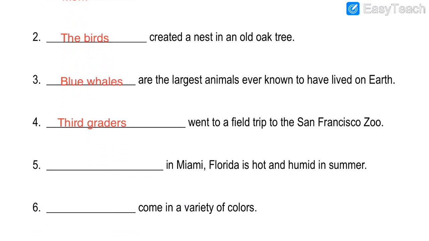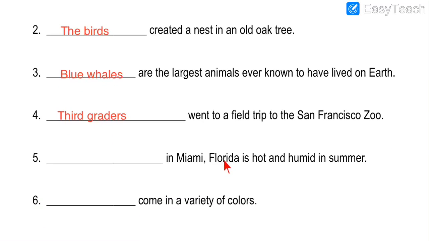Now number 5. Dash in Miami, Florida is hot and humid in summer. So dash is hot and humid. In summer you see the temperature is very hot, right? We cannot just sit without a fan. We cannot just sit outside in the sun. Florida is in America. Miami is the name of the place. It is a city in Florida and over there it is very hot. So what is very hot? The temperature, right?